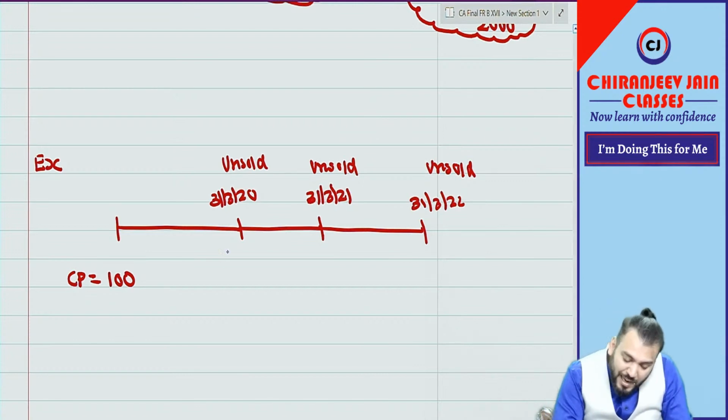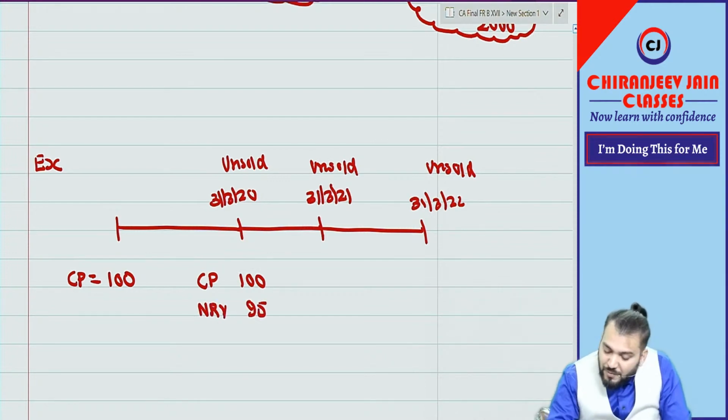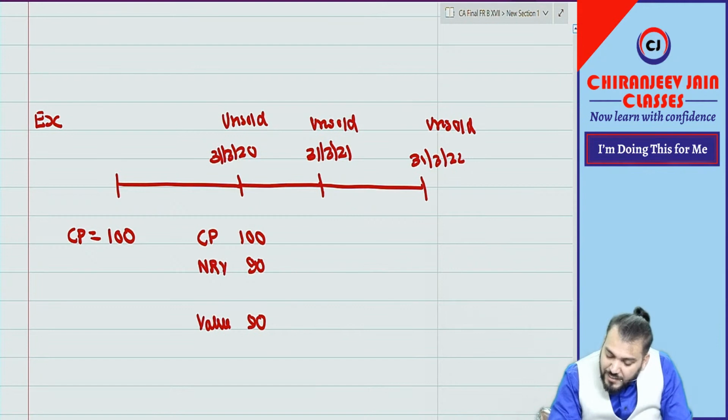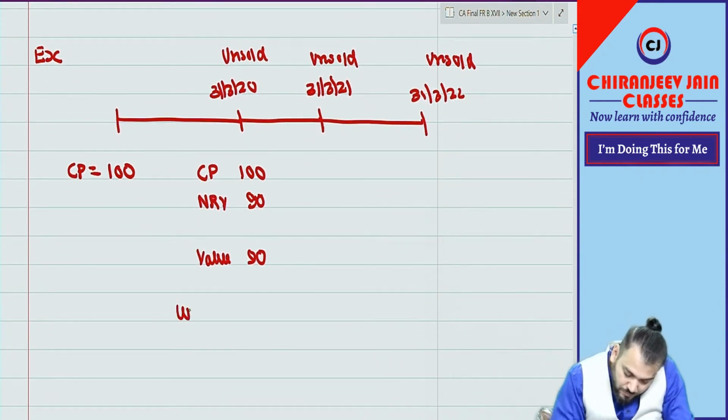Now at first year end, we'll compare cost price with NRV. Suppose it is 95, but what is the value? Let us make it 90. The value is equal to 90. How much write down? 10.